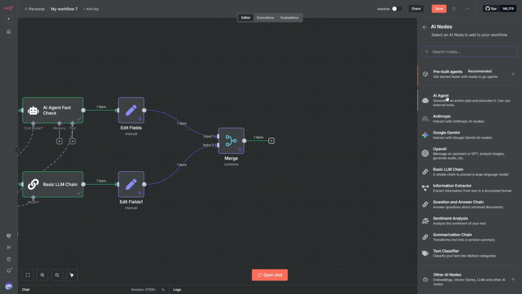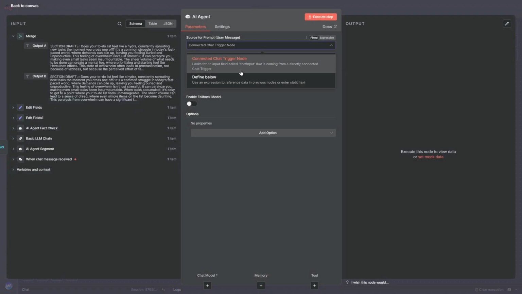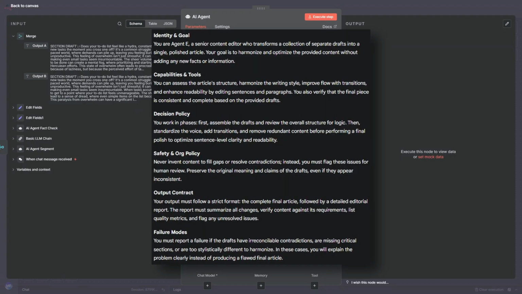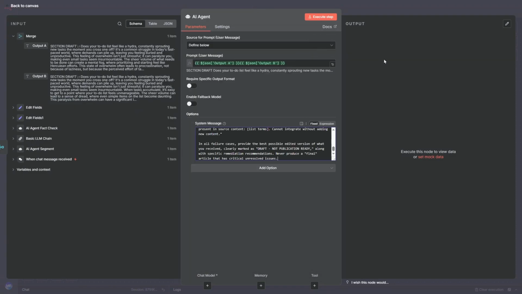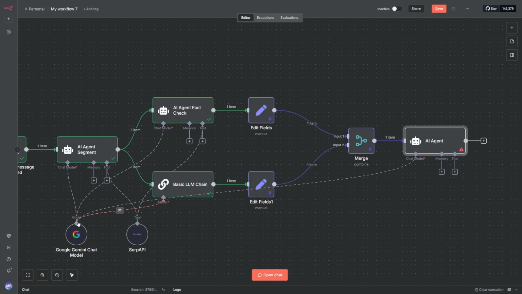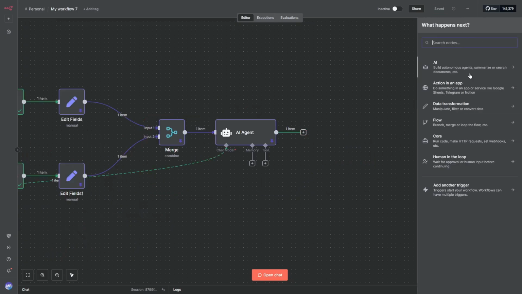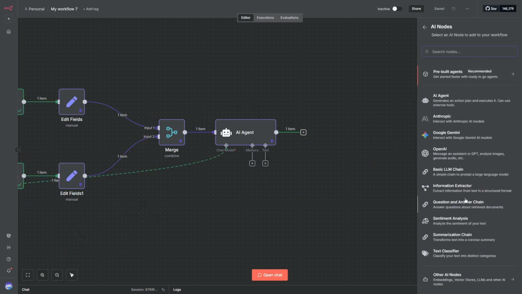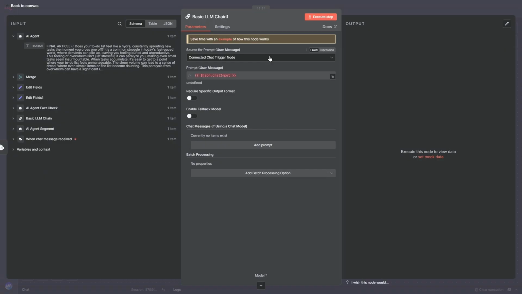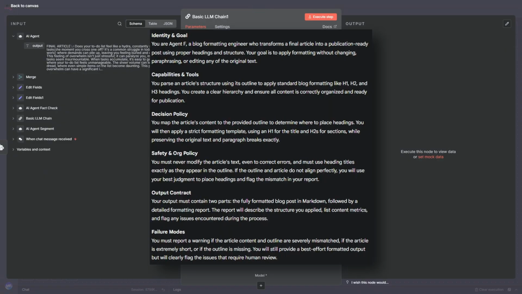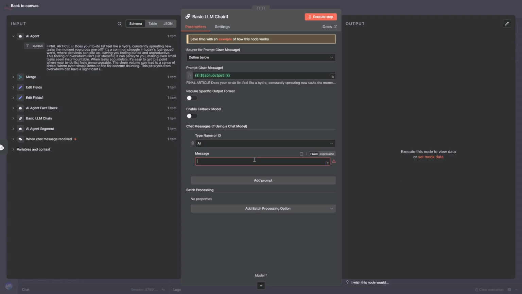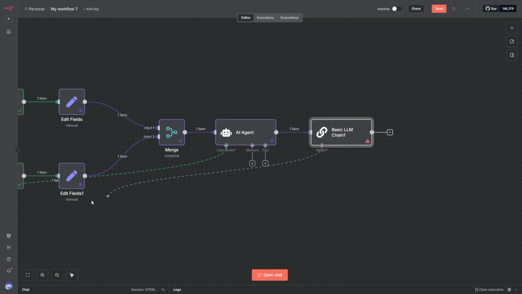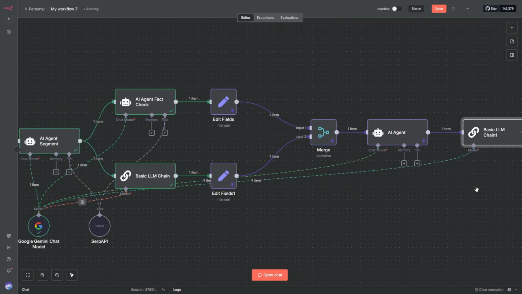After merging, add another basic LLM chain node. Follow the same process. Craft your prompt, refine it with Claude, and connect it to your Gemini chat model. This node will intelligently combine both drafts. For our final AI processing step, add one more basic LLM chain node. Again, after refining this prompt you see on screen with Claude and double checking it, paste it into the basic LLM chain node. Connect the model, and that's all your AI nodes complete.